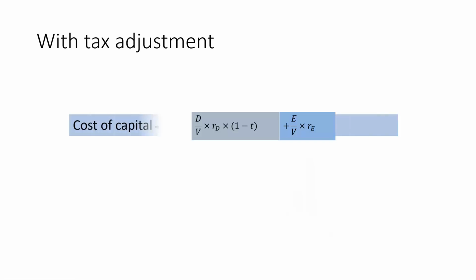So therefore, our formula now gets adjusted with that tax rate adjustment. Cost of capital is the component of debt times return on debt times 1 minus tax rate, plus the component of equity times return on equity.